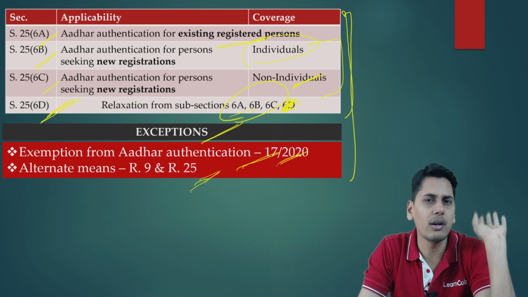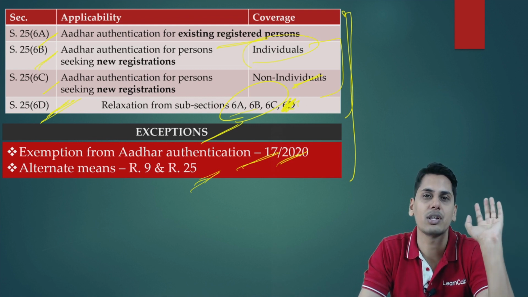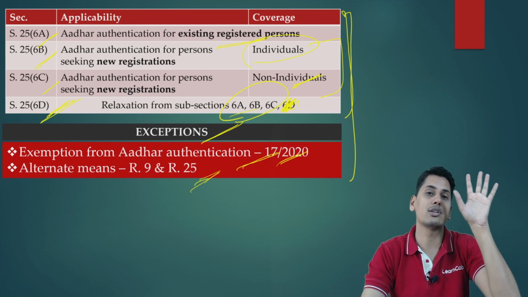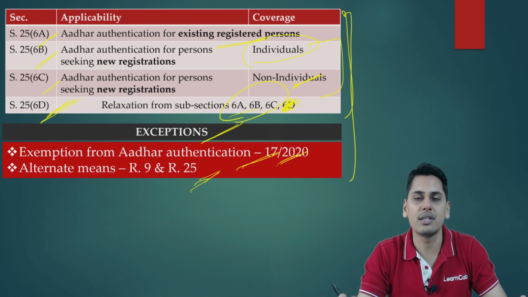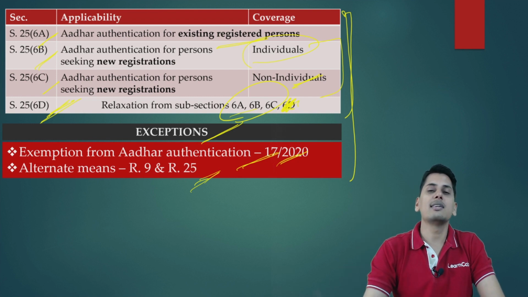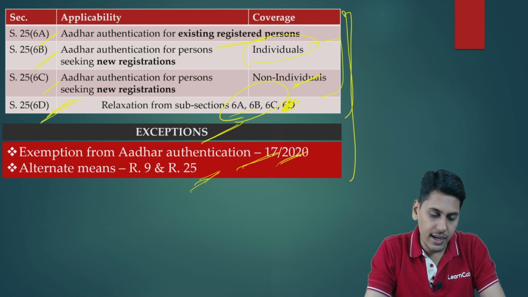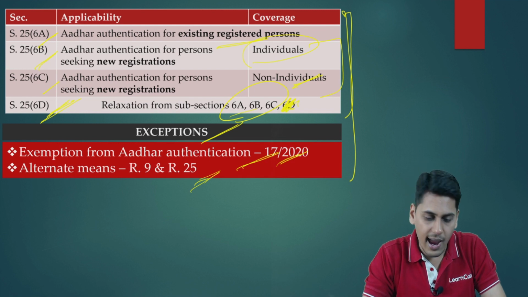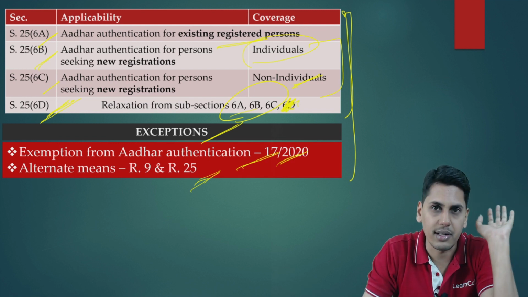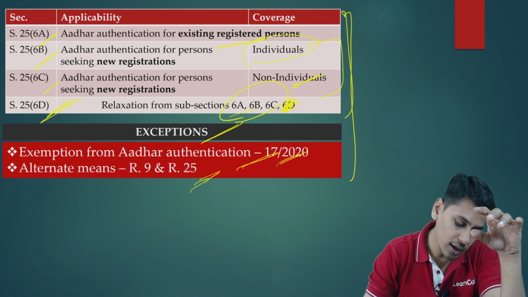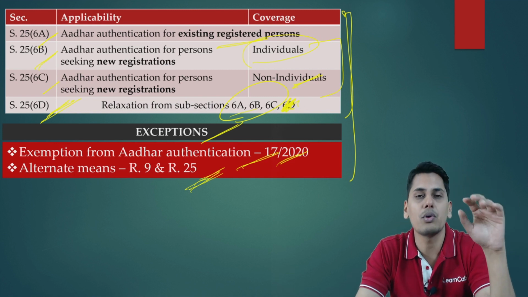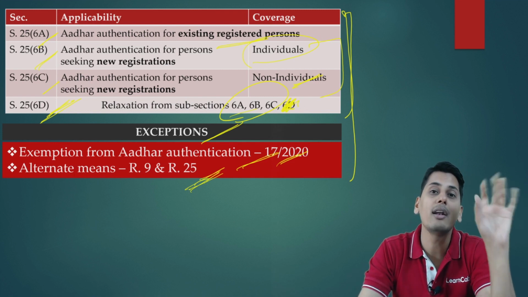What is this alternative means? It is physical inspection of premises, physical verification of premises in the presence of the said person. So friends, this is the brief background which you need to have in mind. Now we are going to start and discuss the change aspect. The alternative means is being provided in rule number 9 and rule number 25.